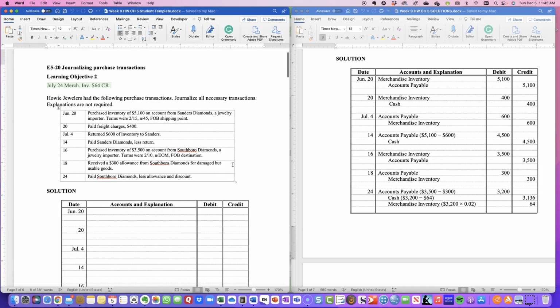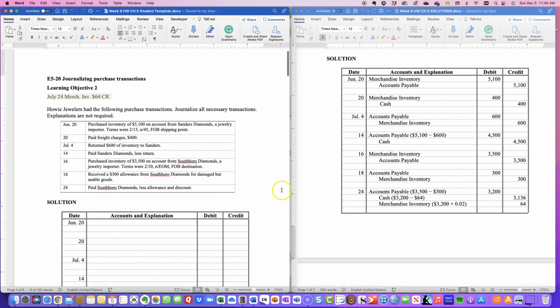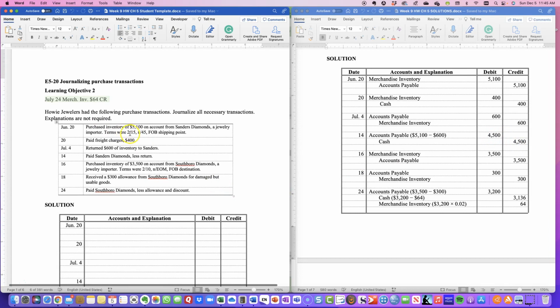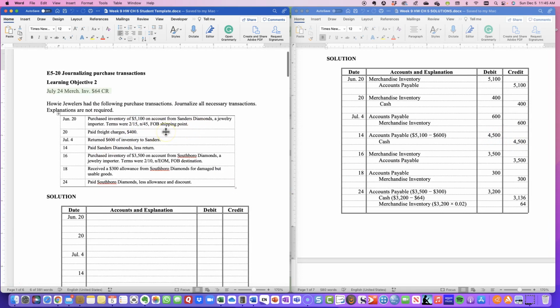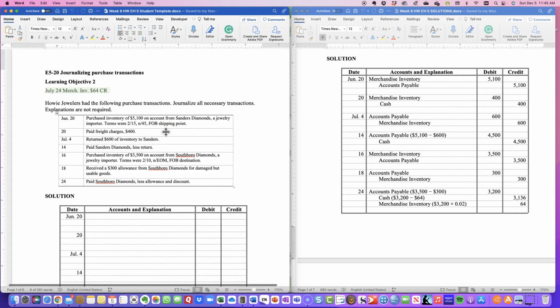Now it says on the 14th that we paid Sanders Diamonds less the return. So 5,100 minus 600 is the 4,500, and that 4,500 we hit cash, and it was net 2/15, net 45. So we didn't take the 2% here, but we will going forward.